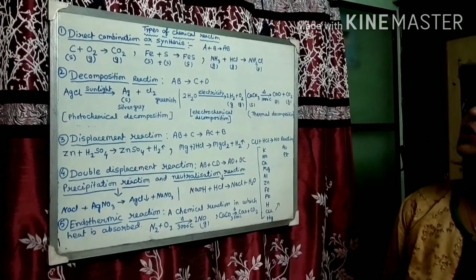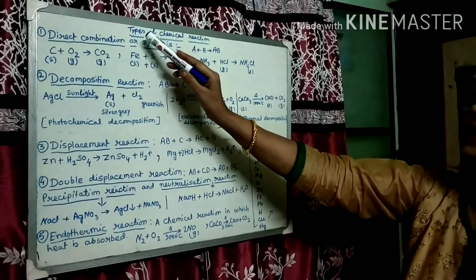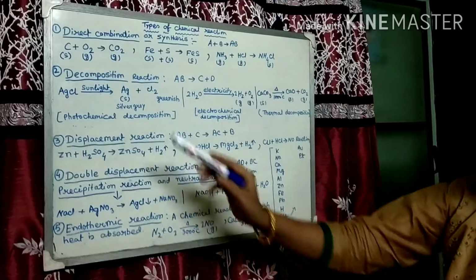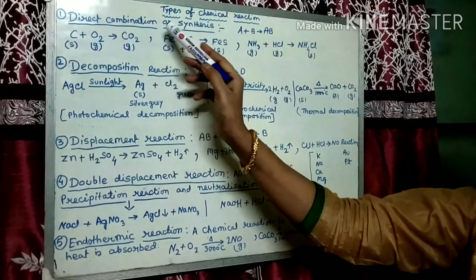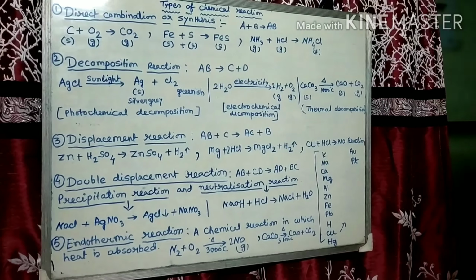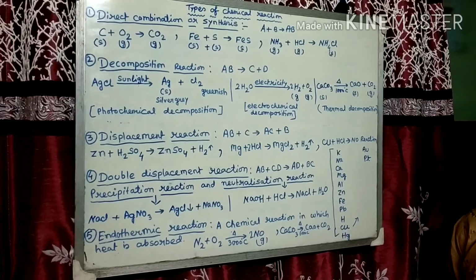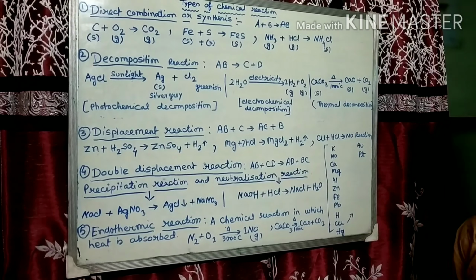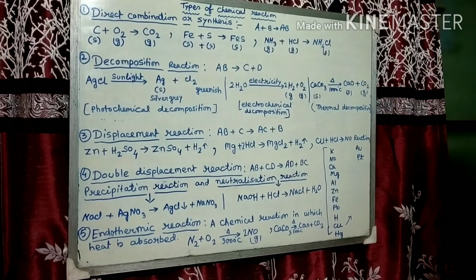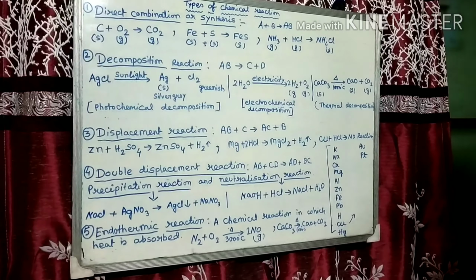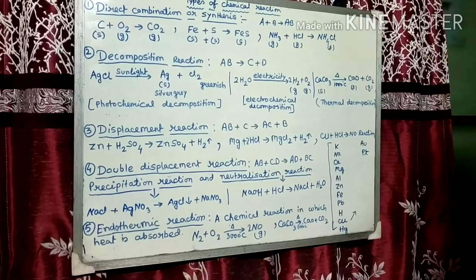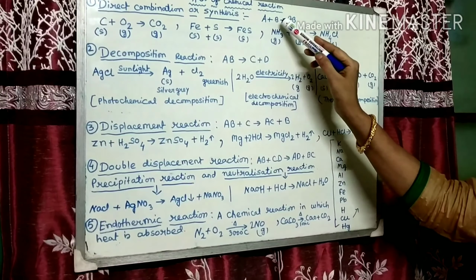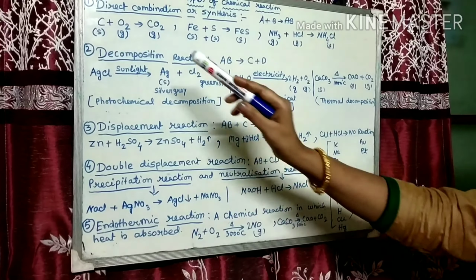Now we are going to learn about types of chemical reaction. First, direct combination or synthesis reaction. A chemical reaction in which two substances combine with each other and form a new substance is known as a direct combination or synthesis reaction. It's A plus B equals AB.